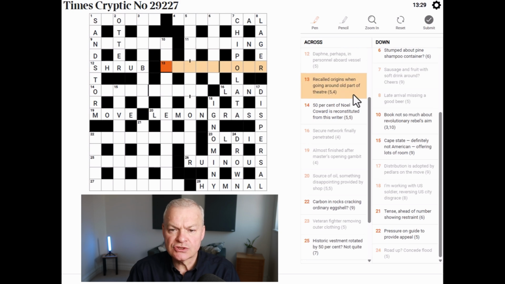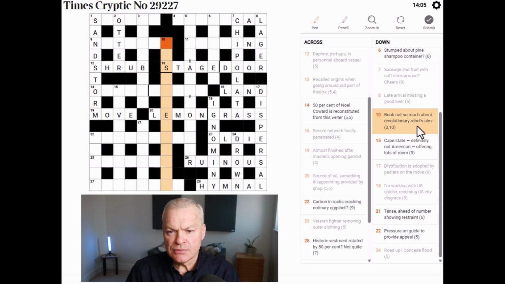Recalled origins, when going round old, part of theatre. Well, stage door fits the letter pattern, but how about the wordplay? Recalled origins, origins are roots, and recalled is a reversal indicator. So that accounts for R-O-O-T-S, and we're left with aged. When going around aged, that gives stage door, which is a part of the theatre. Fantastic.